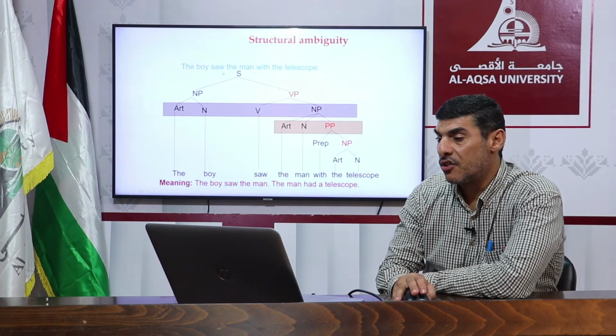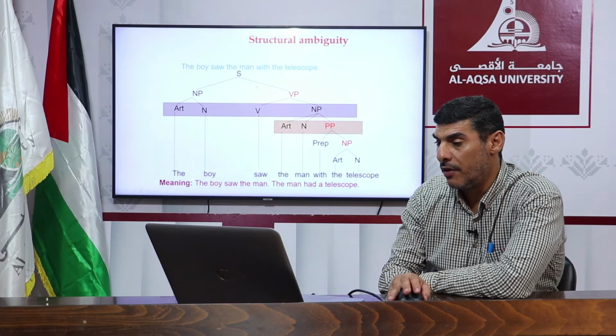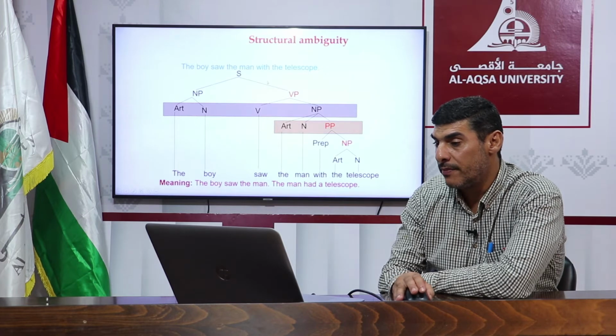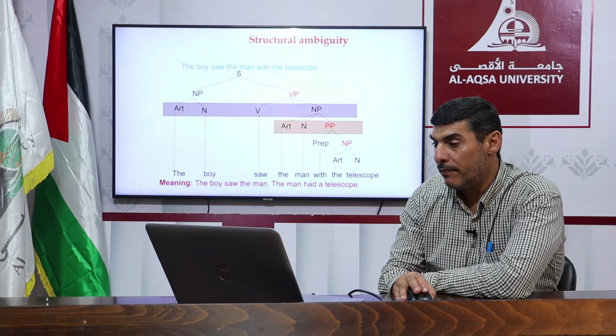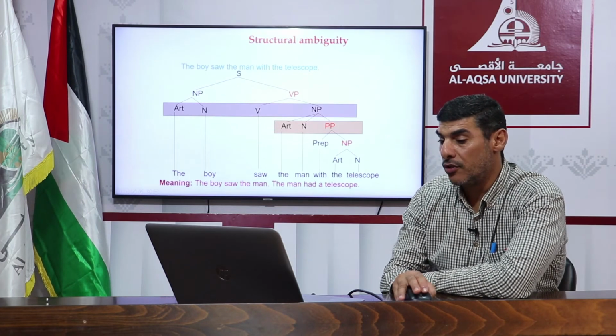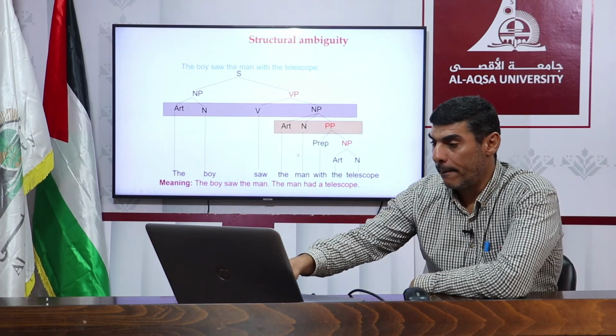Okay, the boy saw the man with the telescope. As you see, sentence, noun phrase, verb phrase. Okay, verb, we have noun phrase because we have noun, then we have a verb phrase. Then, because we have a verb phrase, we must have a noun phrase. So the boy saw the man, and the man had a telescope.